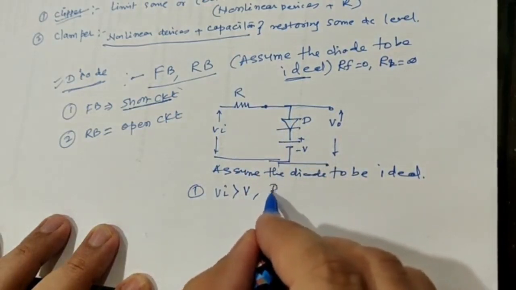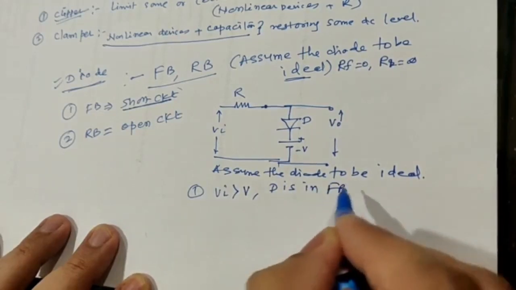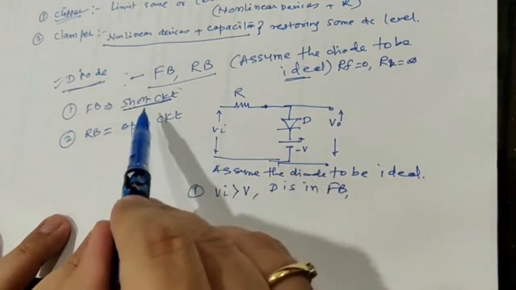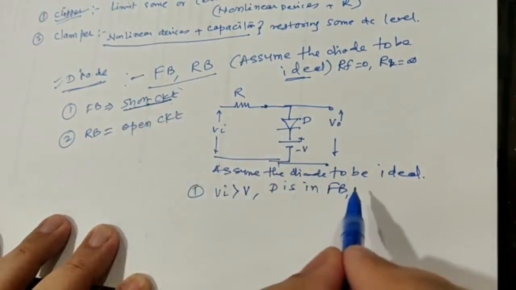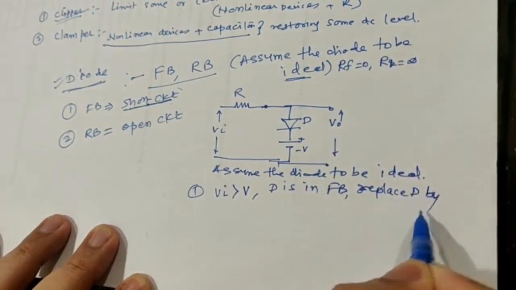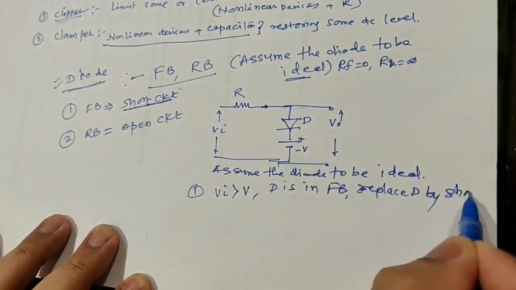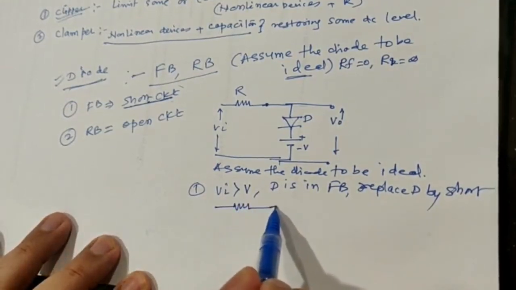So I can say that the diode is in forward bias, and therefore it can be replaced by a short circuit. We have seen this. Forward bias diode can be replaced by a short circuit. So now replace the diode by a short. Let us see how the diagram will be modified.